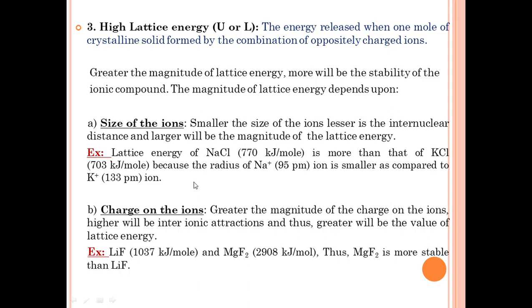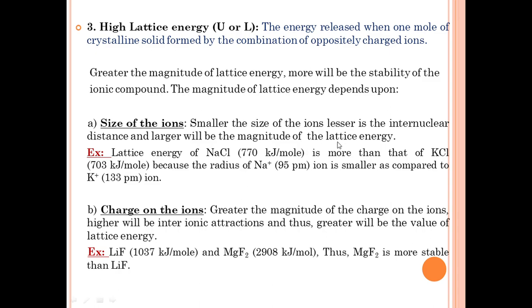When we see the example, lattice energy of sodium chloride is 770 kilojoule per mole. This amount of energy is released when 1 mole of sodium chloride is formed by the combination of sodium and chloride ion, that is lattice energy.